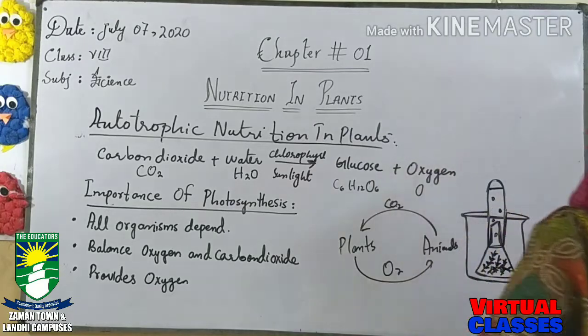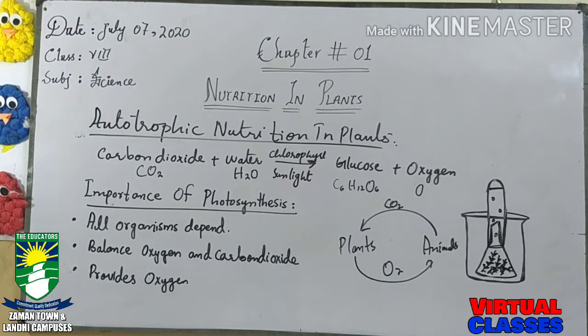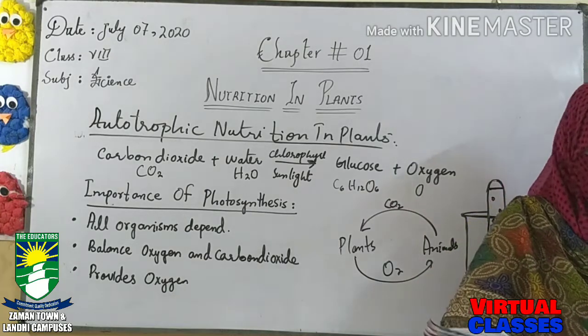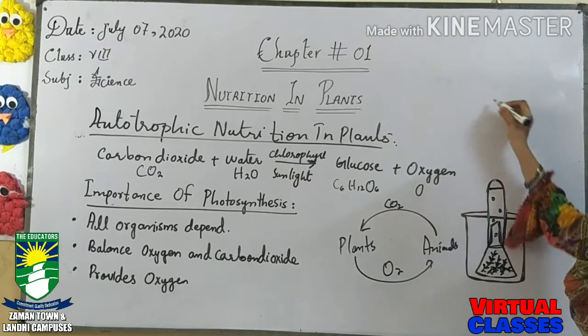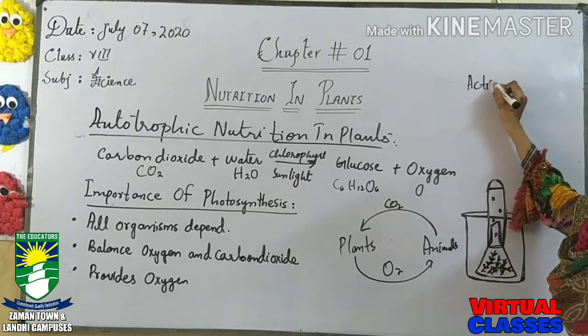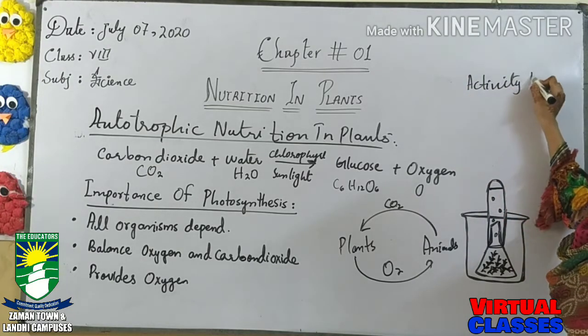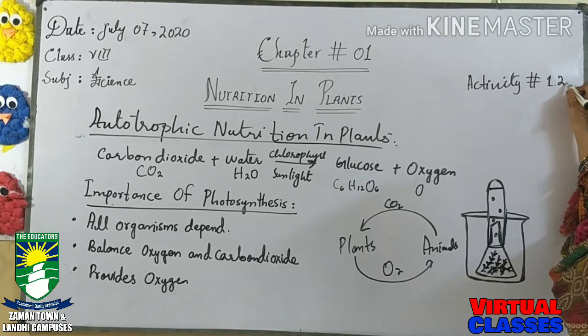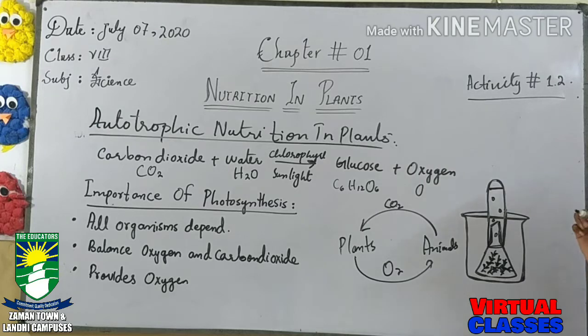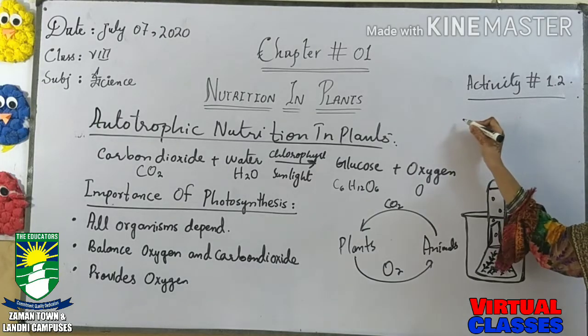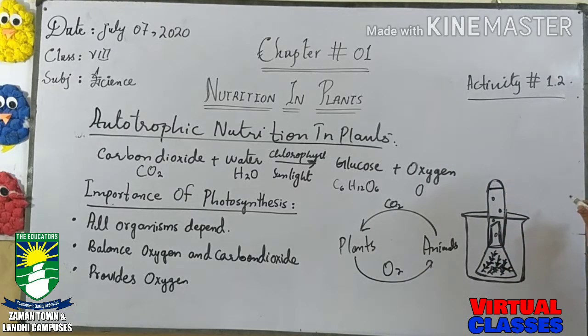Okay. Now next, open the book to page number 6. On this page number 6, there is activity number 1.2. Activity number 1.2, and the question of this activity is whether light is necessary for photosynthesis. The question is that light is necessary for photosynthesis.